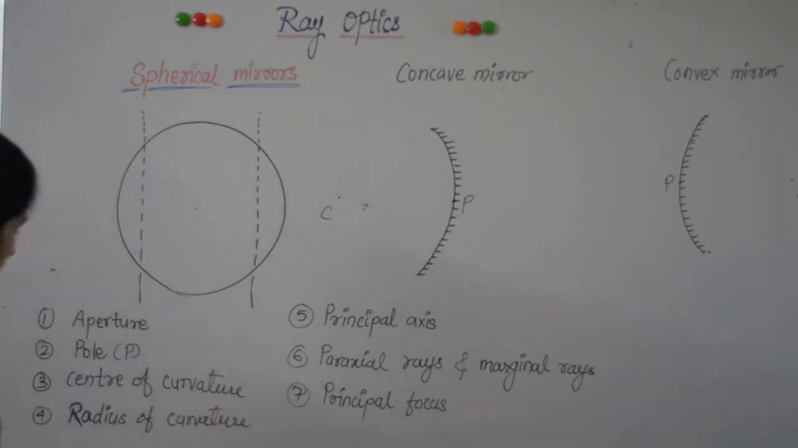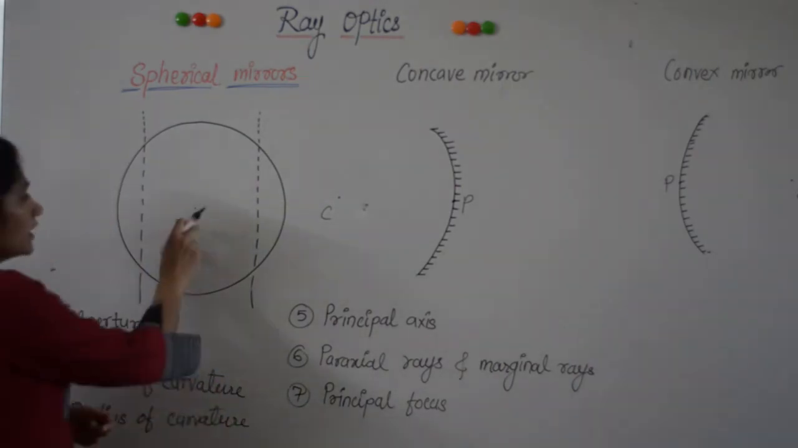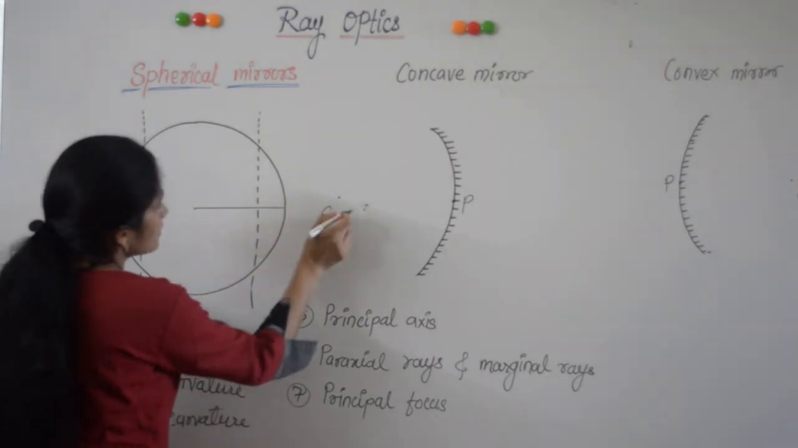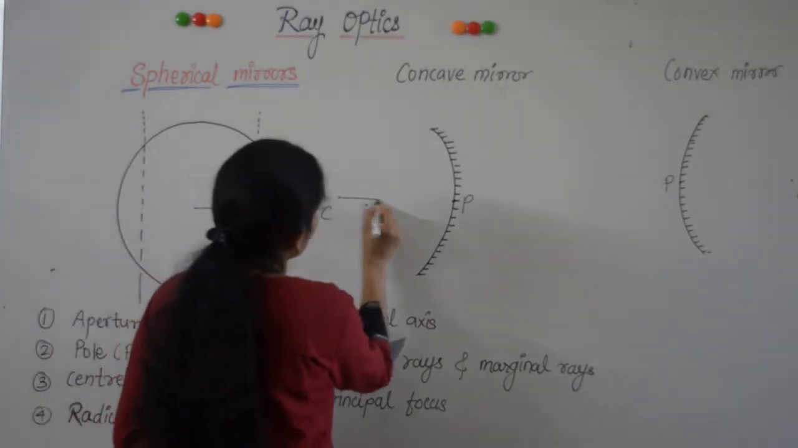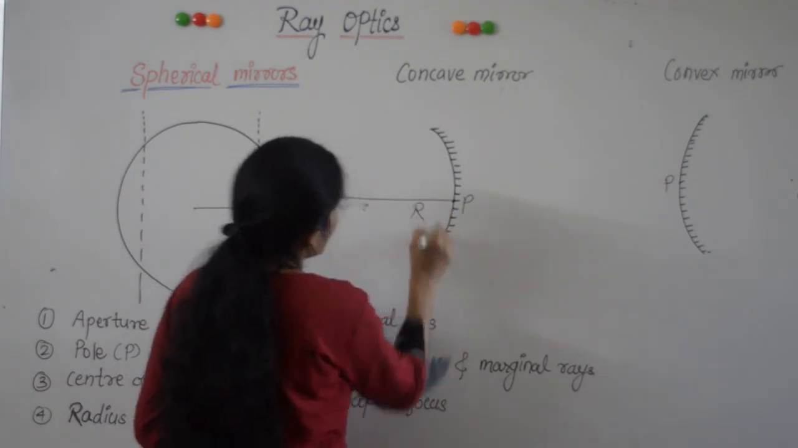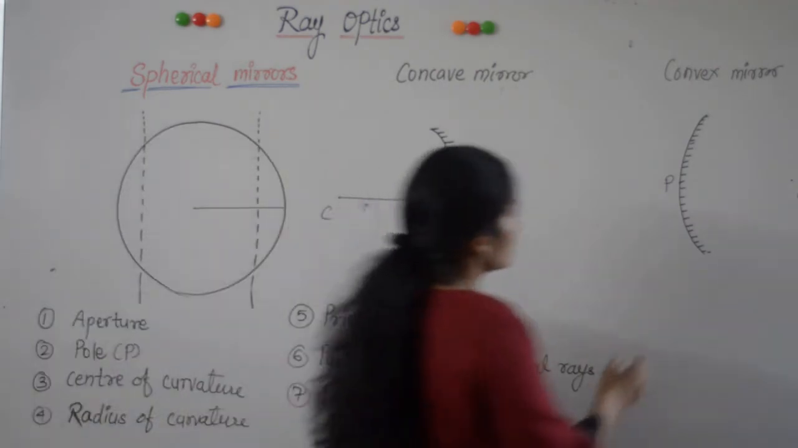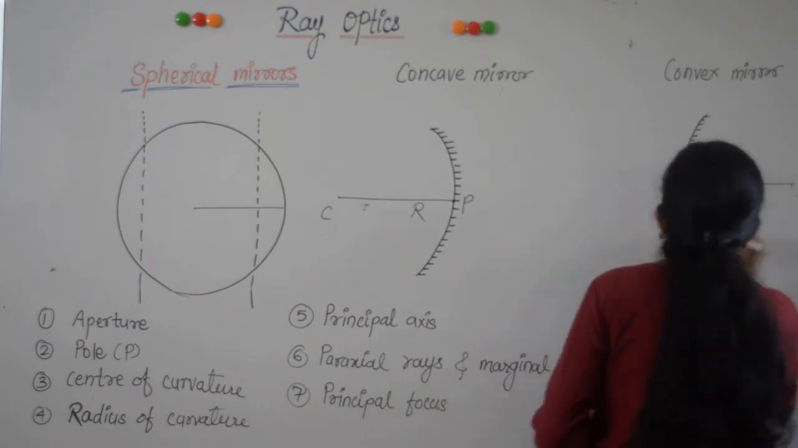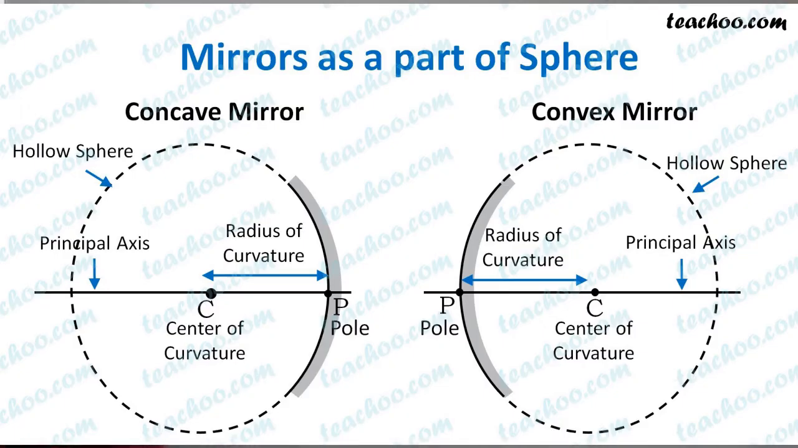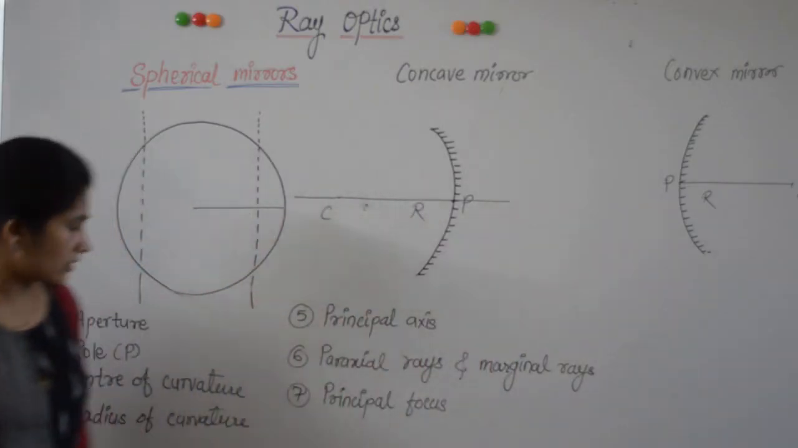Radius of curvature. Radius of curvature is the radius of the sphere of which this mirror is a part. Therefore, the line joining the center of curvature and pole is called the radius of curvature, denoted by capital R. Principal axis. Principal axis is an imaginary line passing through the center of curvature and pole of a mirror.